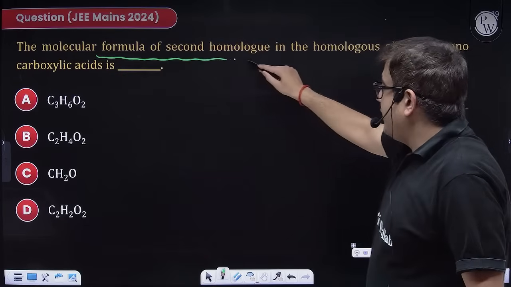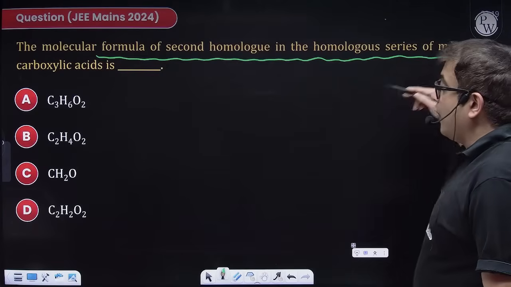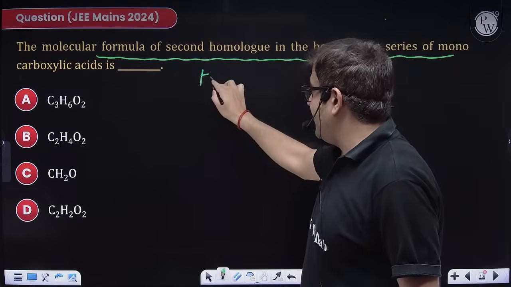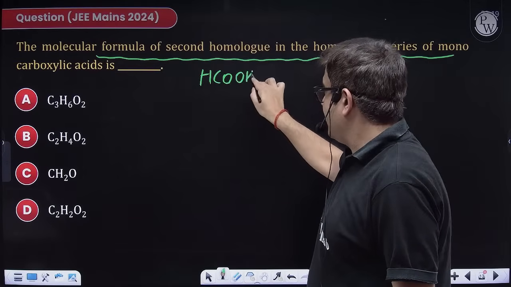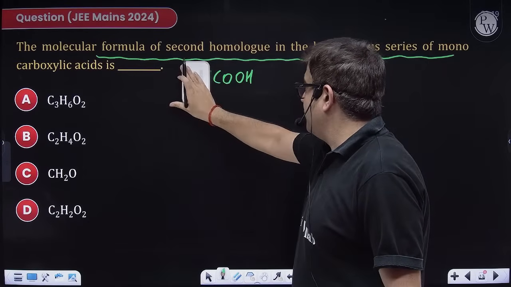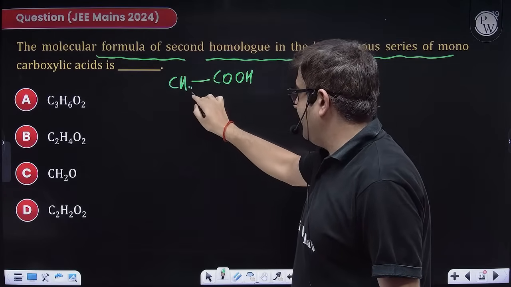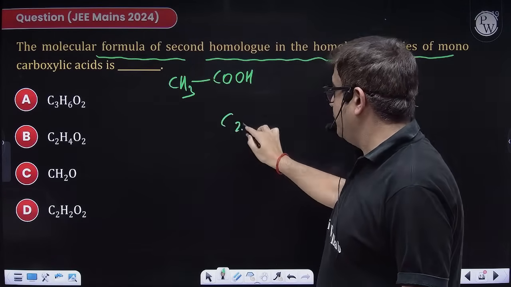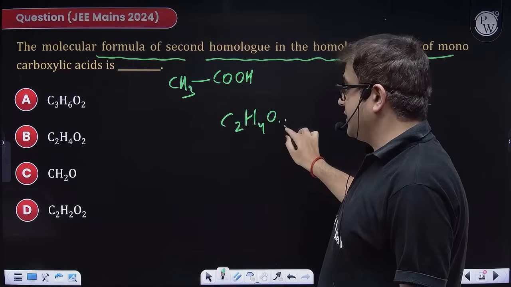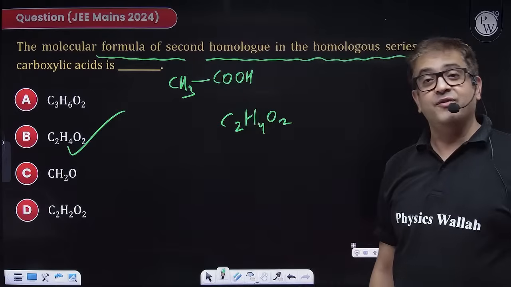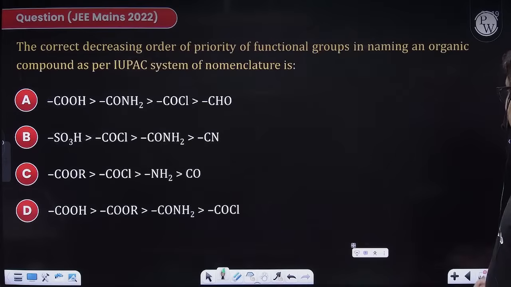The question says the molecular formula of the second homologue of monocarboxylic acid. What is the first monocarboxylic acid? Sir, HCOOH. So add one carbon. So the next homologue will be having a methyl branch. So this will be C2H4O2, which is nothing but oxalic acid. That means option B. Yeah, perfect. Moving to the next one.